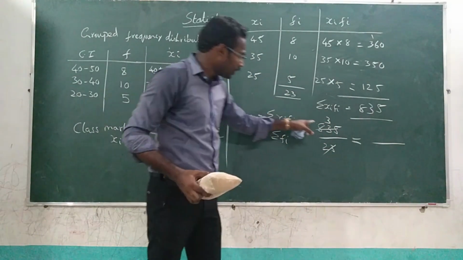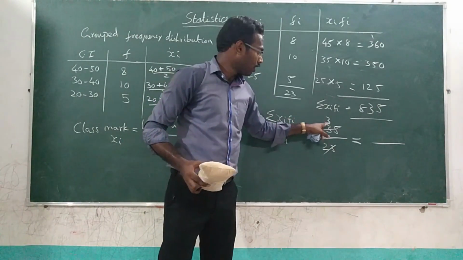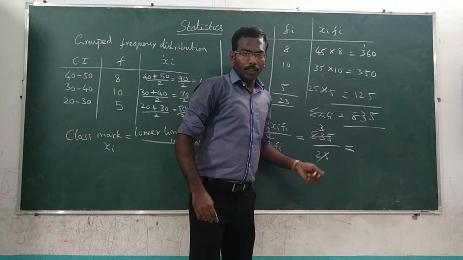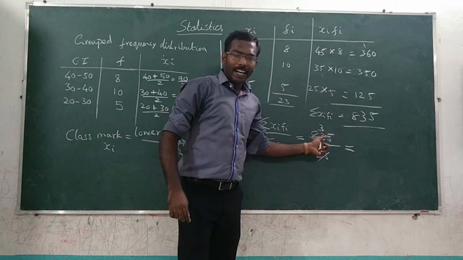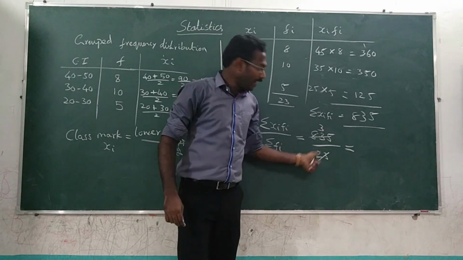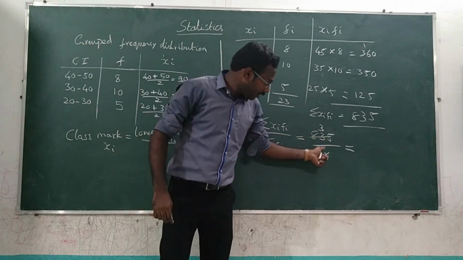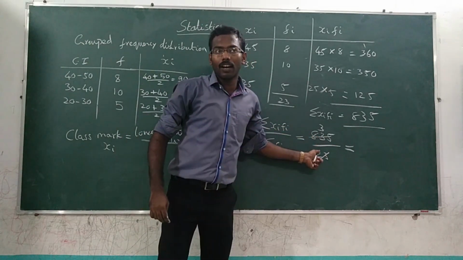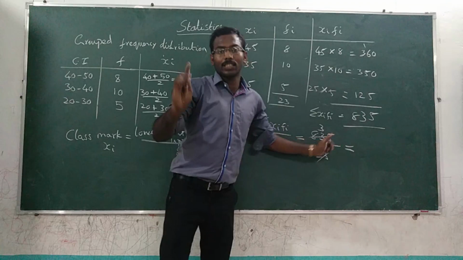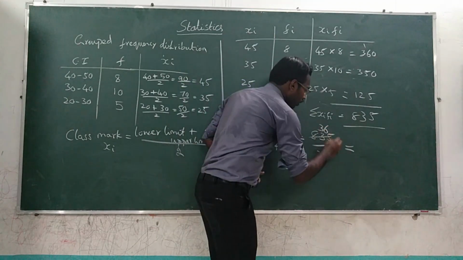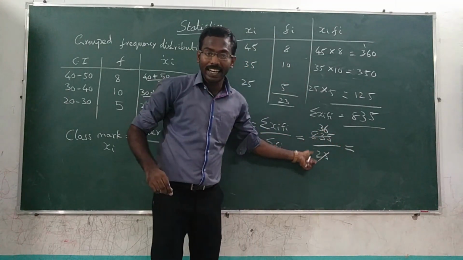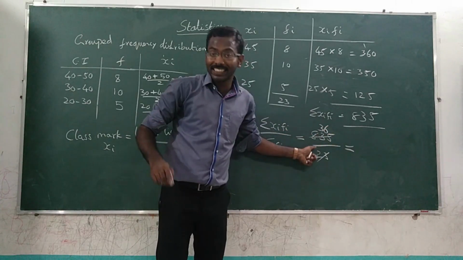Remaining how much? 83 minus 69 is 14, and here 5 is there, so 145. In 145, how many times 23 is there? 23 6s are 138. So 145 minus 138 is 7.